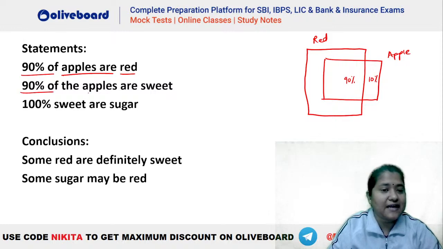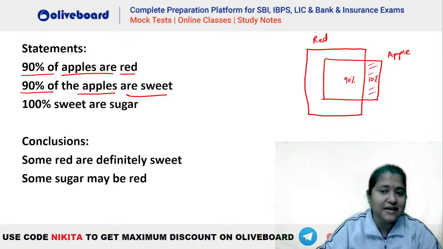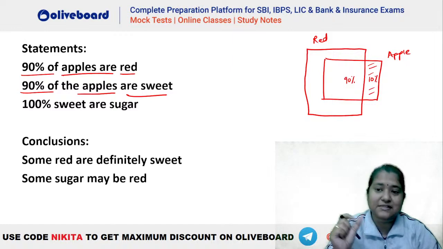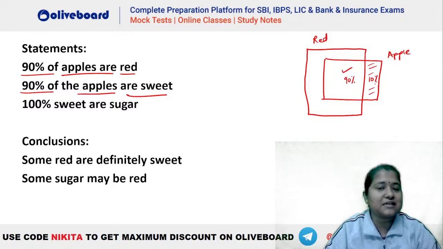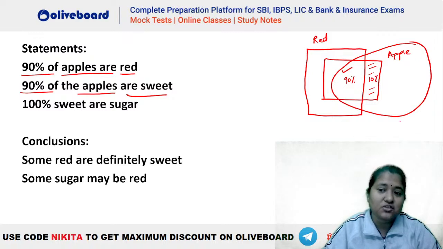Now when you are saying 90% of the apples are sweet, you have to take 90% of the apple. Now this area here, which is outside red, can be maximum 10% only. That means you will have to take some portion of this area as well. Let's say you take this 10% of the outside, you will have to take 80% of this apple from this one, isn't it? 80% तो यहाँ से भी लेना पड़ेगा. Then only you will be able to draw this 90%, isn't it? So this is 90% apples are sweet. ठीक है, ये हो गया.